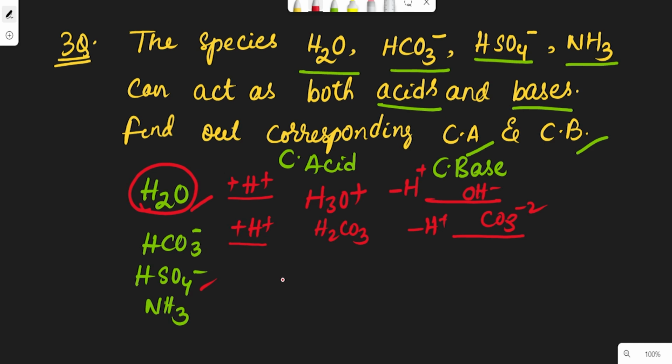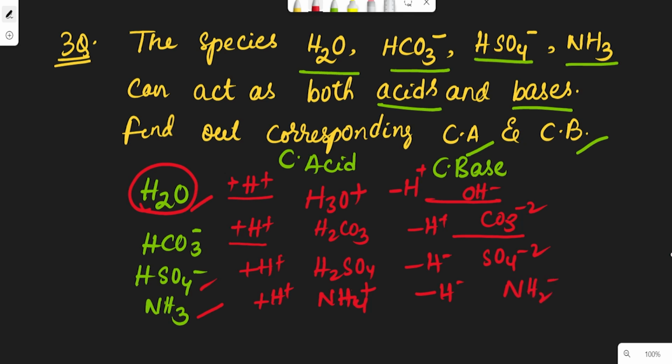HSO4 minus: adding one proton becomes H2SO4, and removing one proton becomes SO4 minus 2. In the same way, NH3: adding one proton, it becomes NH4 plus, and by removing one proton, it becomes NH2 minus. Like this, questions may be asked from this topic.